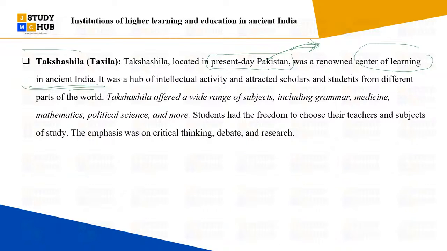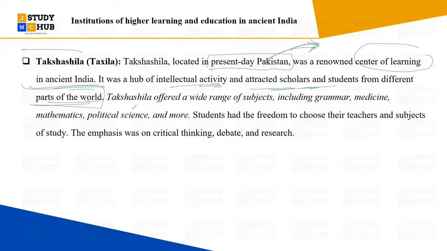Yes, basically the question is related to Takshila. So Takshila was the hub of intellectual activity and attracted scholars and students from different parts of the world, right? They gathered together to learn at this university. So this university is so popular, and yes, it is between Jhelum and Chenab. ठीक है? Yes, Rawalpindi. Very good.